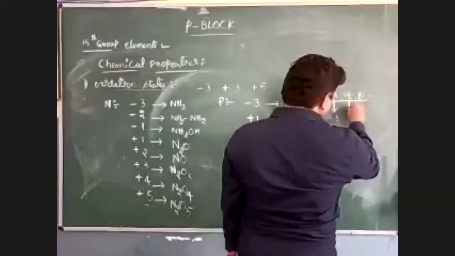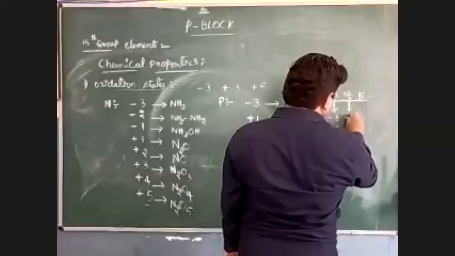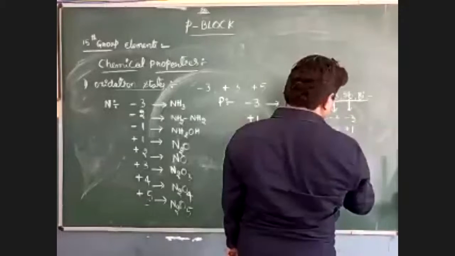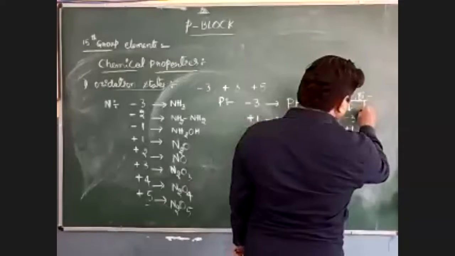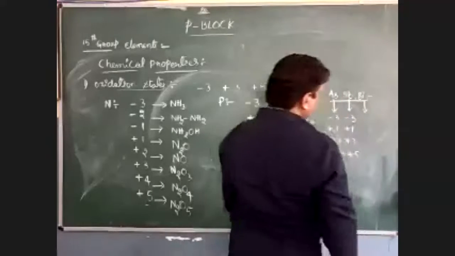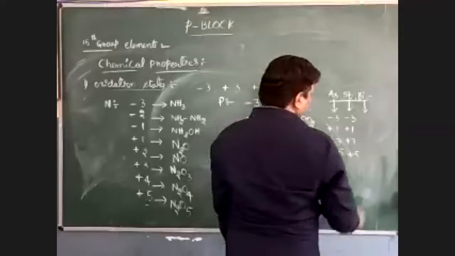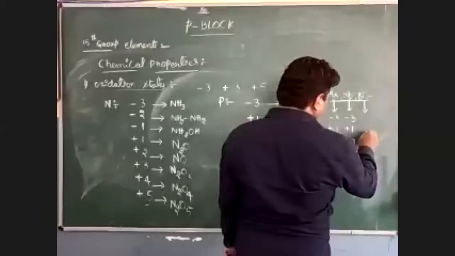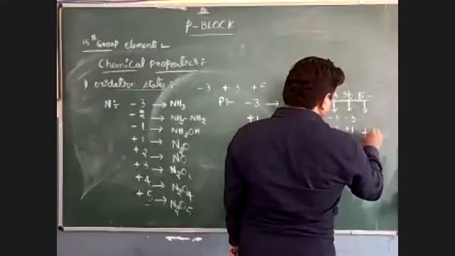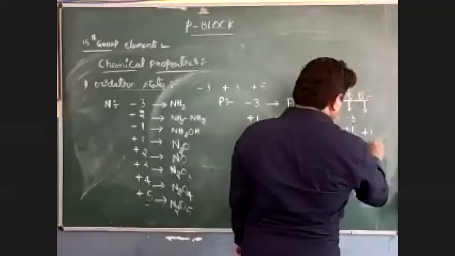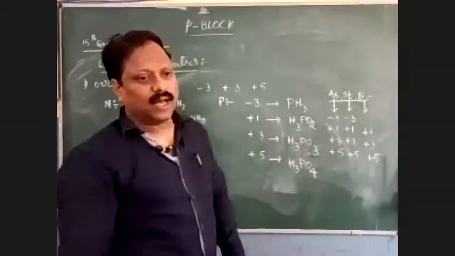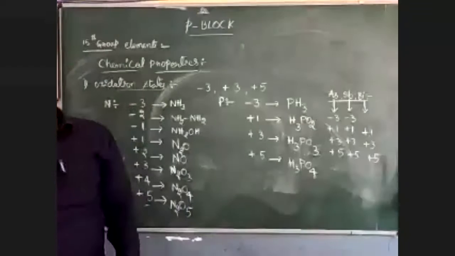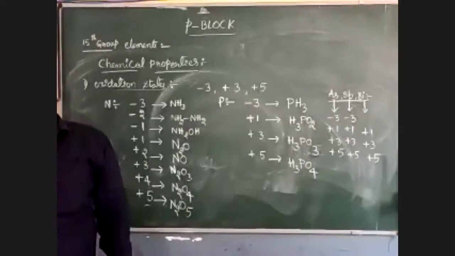For antimony, the same: -3, +1, +3, and +5. For bismuth, it has metallic character, so it doesn't have the -3 oxidation state, but it has +1, +3, and +5. So these are the oxidation states present for these elements.